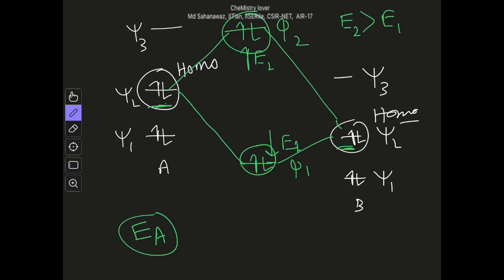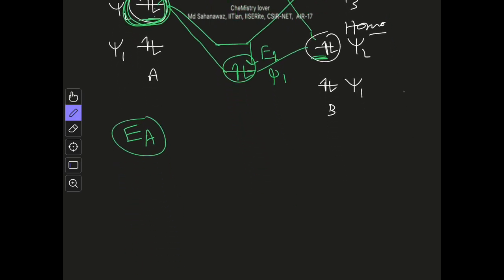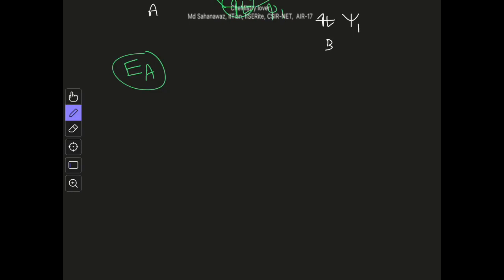Now we know that the reaction happens, so it is obvious that there is some other energy term which is favorable, which is dragging the reaction to the product side. So what is the force then? Now you can see this orbital, this one, this HOMO, it can also interact with this psi3. So it can also interact with this psi3. Now let me draw it in a different picture.